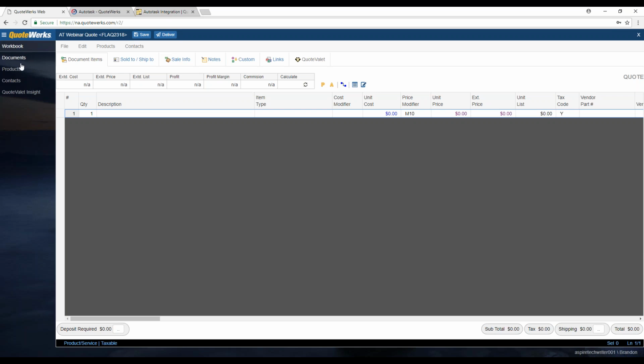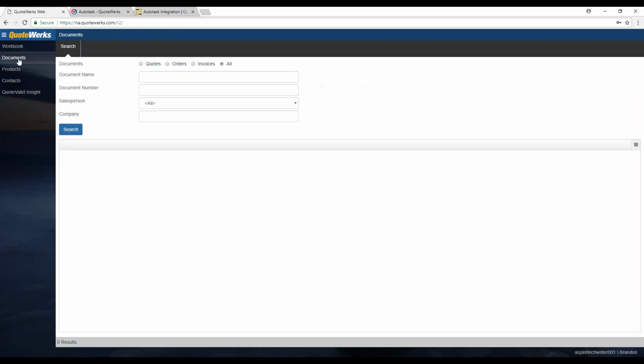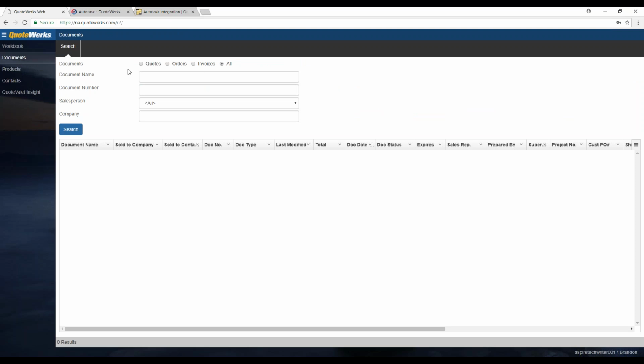On the left-hand side, we have our navigation panel. The documents option will bring you to the document search window here, where you can search by the different document types that we have, the document name, document number, filter by sales rep, and even search by the company. We'll be looking at adding more fields here to QuoteWerks Web soon, but this is what we have currently.